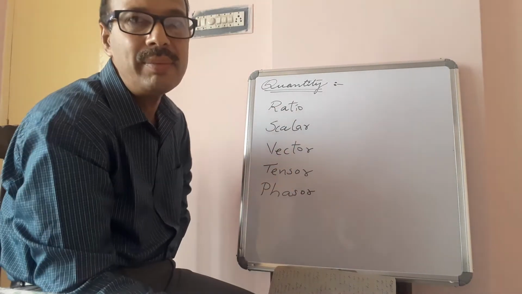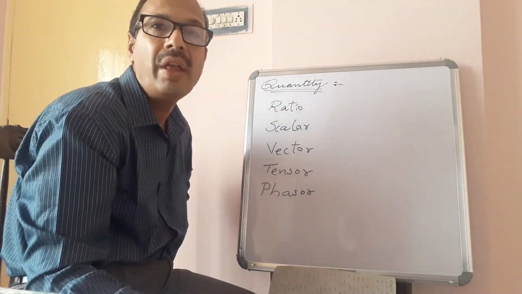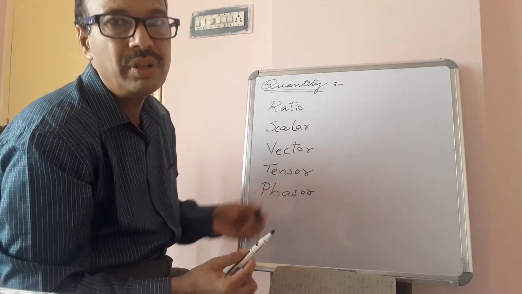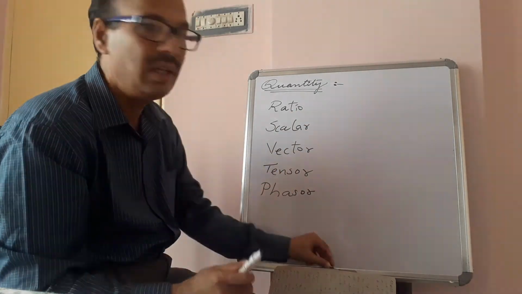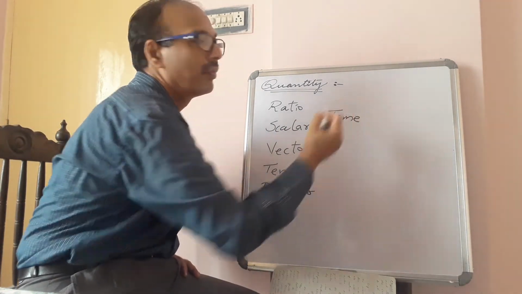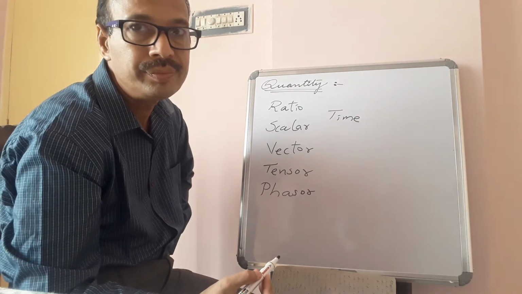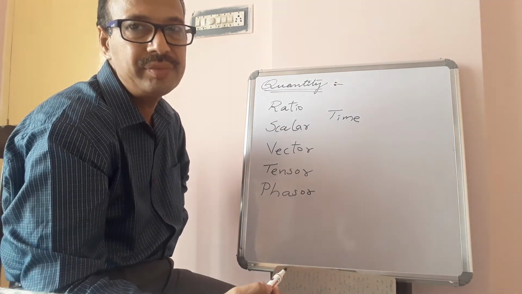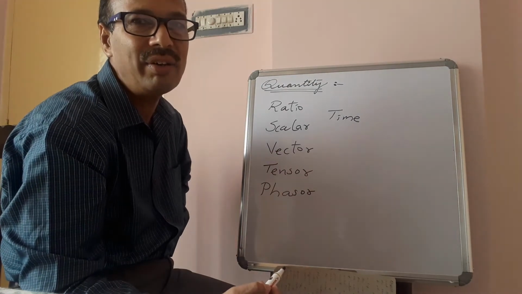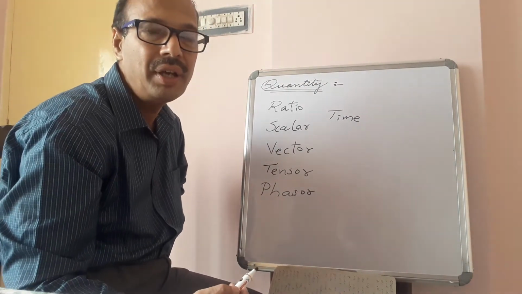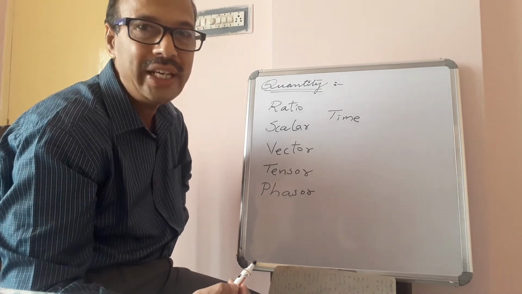Now here are some special quantities that I would like to explain. For example, time. Time is a scalar quantity. It doesn't mean that it doesn't have direction. It has its own direction, but it is unique.